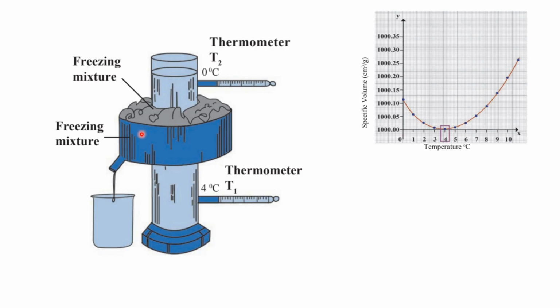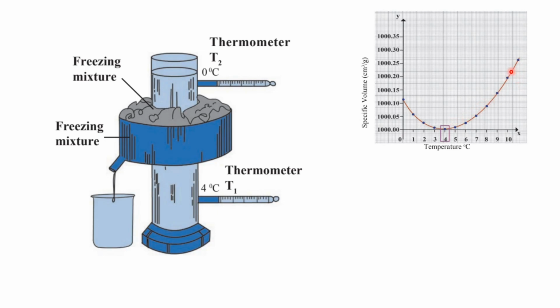This jacket contains ice, and due to the coldness of the ice, the water that is indirectly in contact with this jacket gets colder first. That is, the temperature is decreasing, as you can see in this graph.